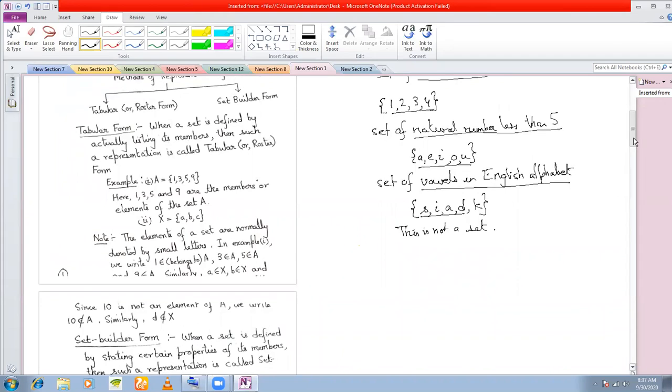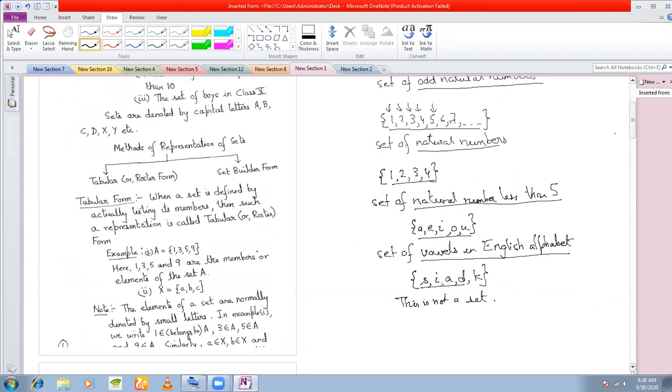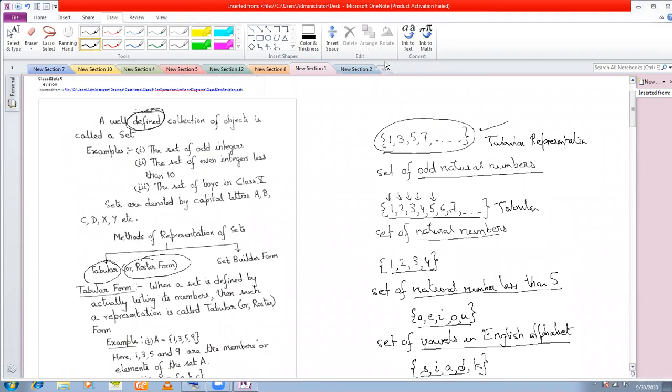Now, the way of representing these sets. See the way I have represented this set: I have actually enlisted the elements 1, 2, 3, 4, 5, 6, and 7, and so on. Each element I have written within the set. This type of representation is called tabular representation, also called roster representation. Okay, this roster or tabular. All these representations are tabular representations because all the elements have been listed one by one.